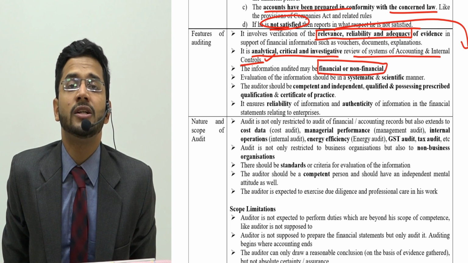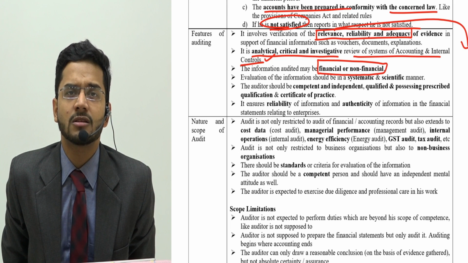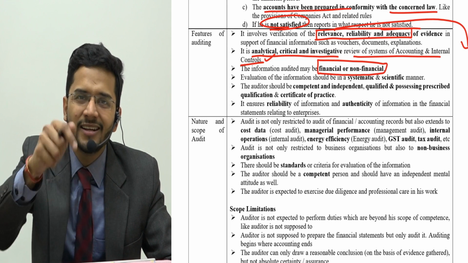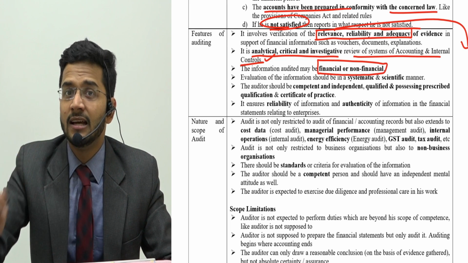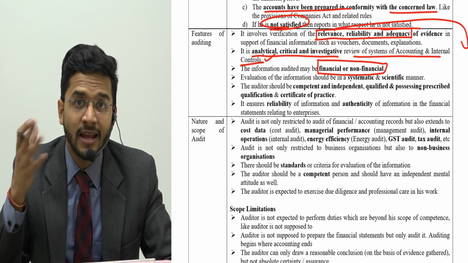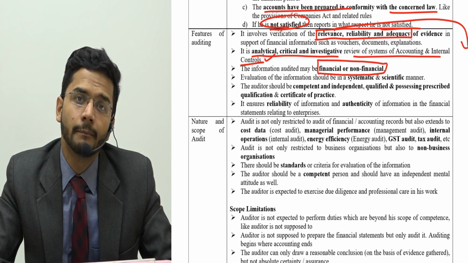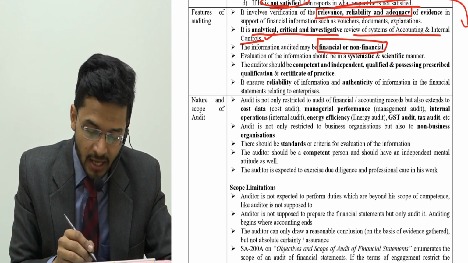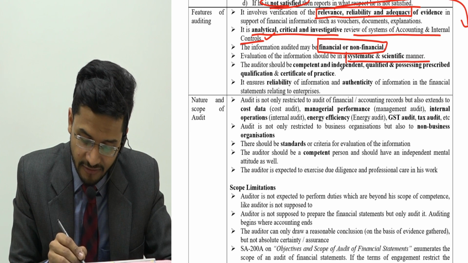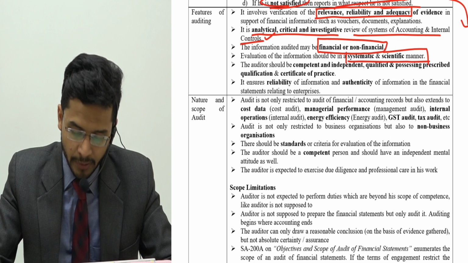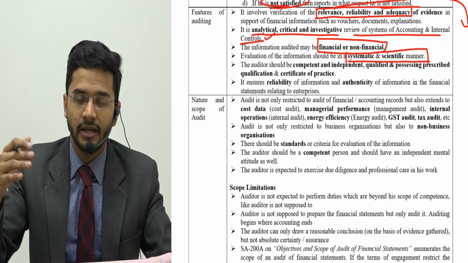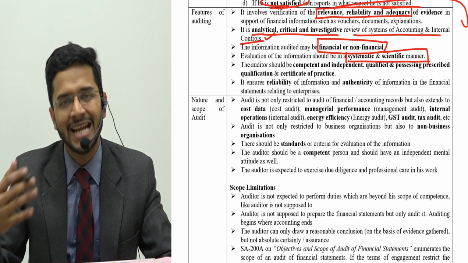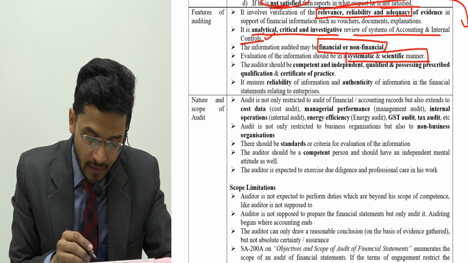And you as an auditor should give this information about going concern of a company to your shareholders. From a shareholder standpoint, current year's profit is not as relevant as a qualification for going concern, because shareholders will then be jittery about their investment. So any kind of information, be it financial or non-financial, can be audited during audit. Evaluation of information should be systematic and in a scientific manner. It should not be haphazard. You should audit all the account heads properly, in a scientific and systematic manner, one by one.